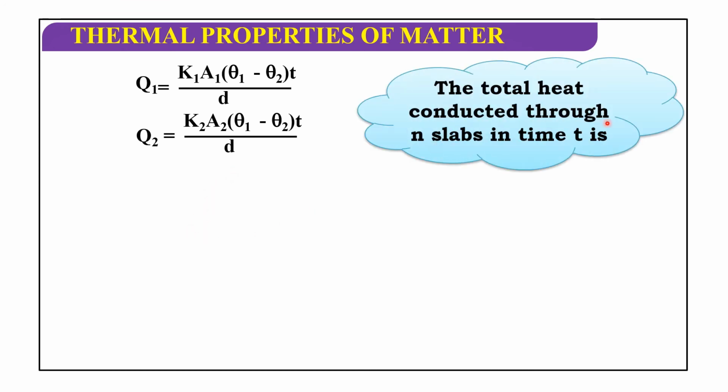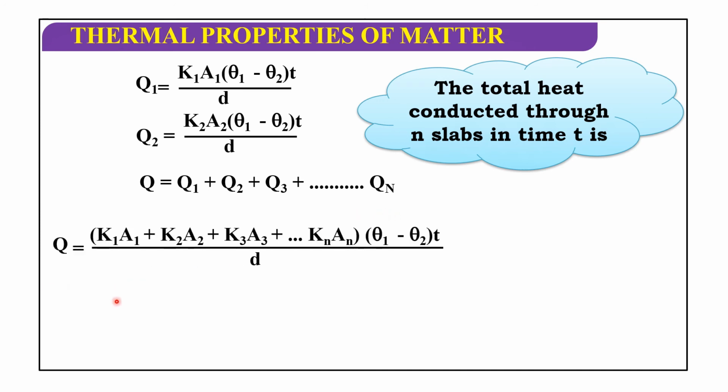The total heat conducted through n slabs in time t is Q equals Q1 plus Q2 plus Q3 and so on up to Qn. So Q equals (K1 A1 plus K2 A2 plus K3 A3 and so on plus Kn An) (theta 1 minus theta 2) t by d. This can be written as Q equals sigma Kn An (theta 1 minus theta 2) t by d.